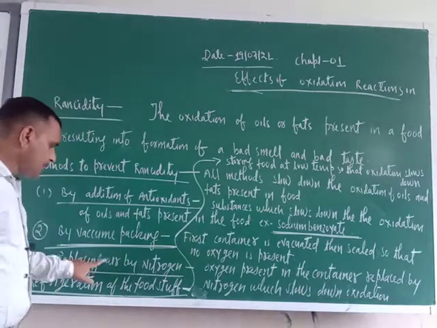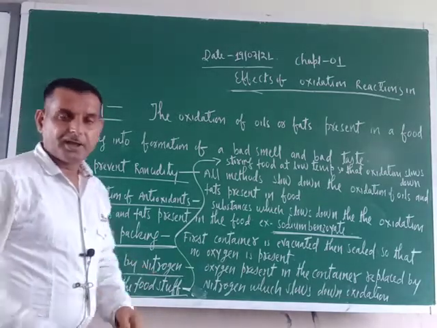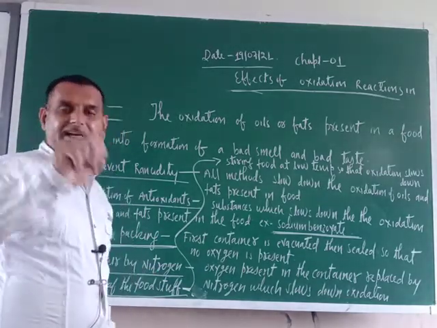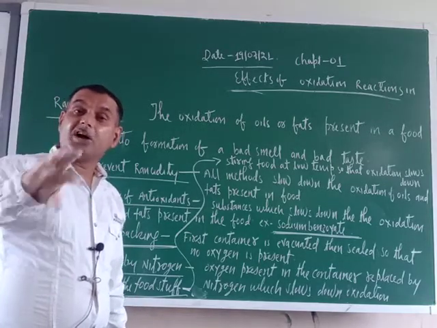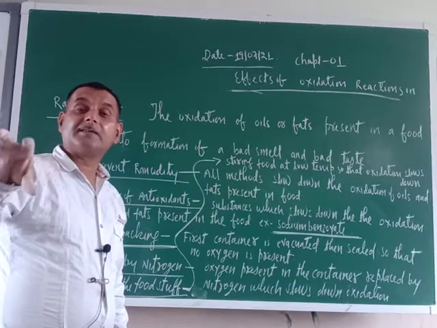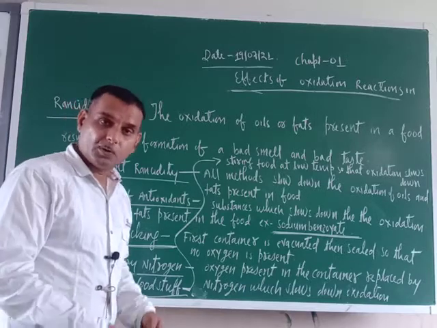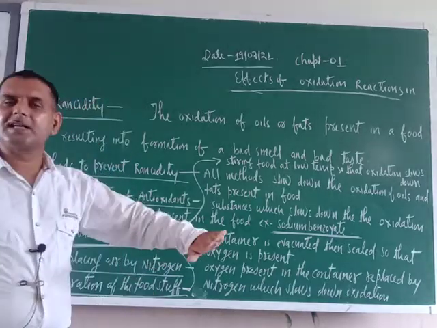Next one is replacing air by nitrogen. Nitrogen is an inert gas. It does not react with the oils and fat present in the food.